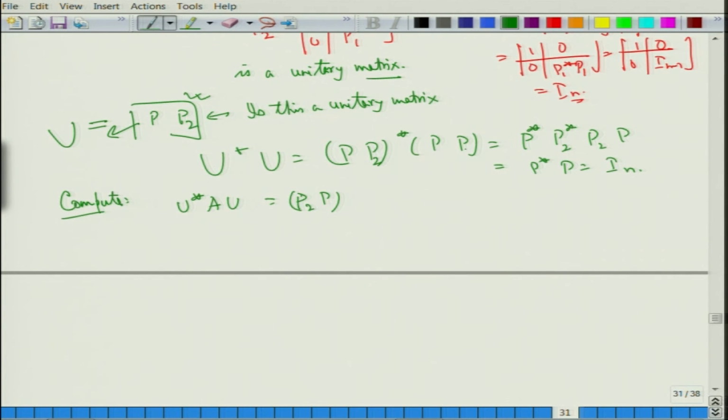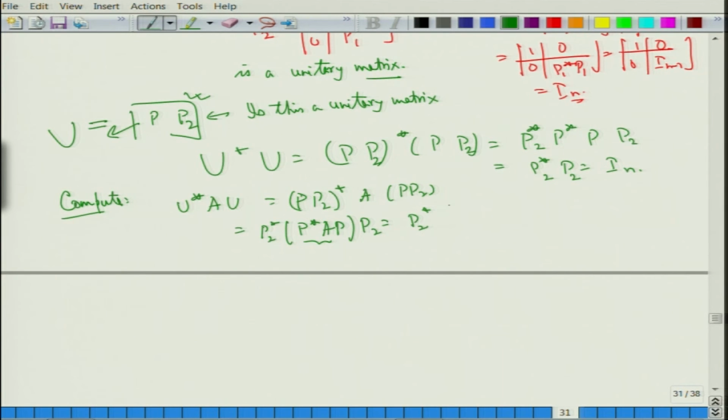So, P2 star P star A P P2, which is the same as P2 star, P star A P, P2.